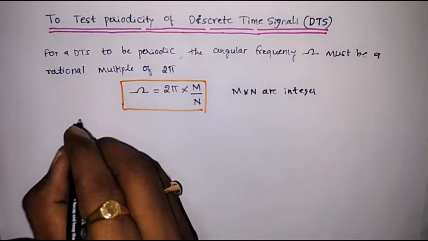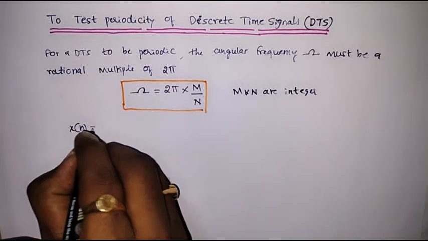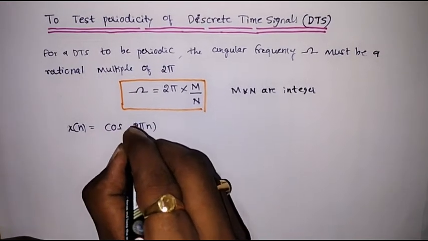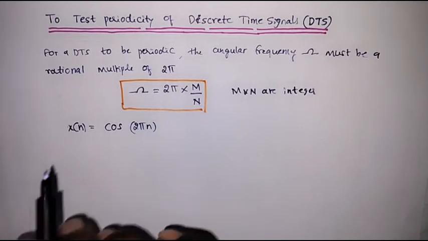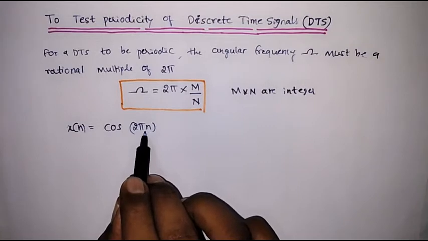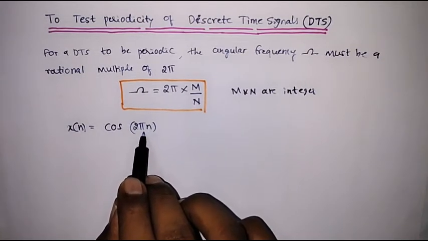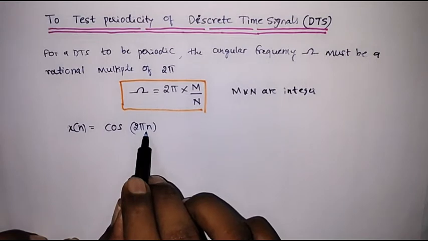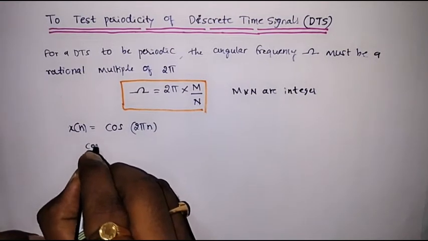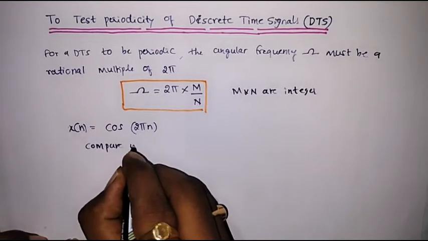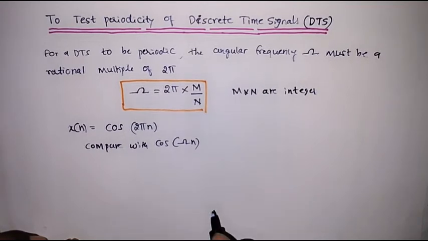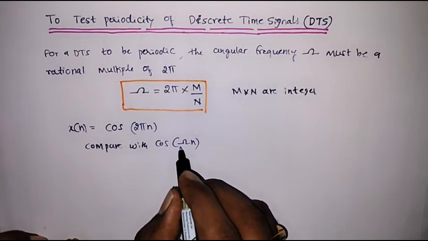Let's consider one example. Suppose x of n is equal to cos 2 pi n. This is a discrete time signal because the independent variable is n. Now we'll check the periodicity of this signal by comparing it with cos omega n, where omega is the frequency.